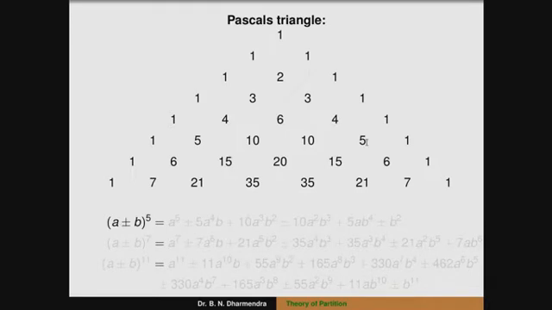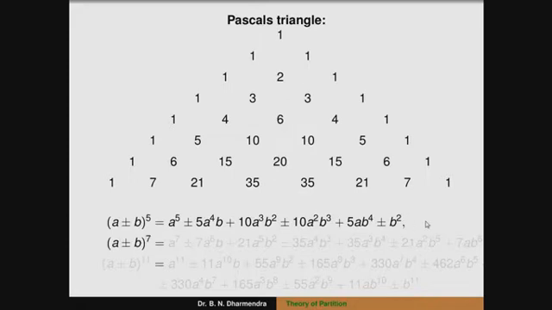So now we take (a plus or minus b) to the power of 5. The expansion is a to the power of 5 plus or minus 5 into a to the power of 4 into b, plus 10 a cube b square, plus or minus 10 into a square b cube, plus 5 into a into b to the power of 4, plus or minus b to the power of 5. Except the first term and the last term, whose coefficients are 1, the remaining are multiples of 5. So definitely this is congruent to a to the power of 5 plus or minus b to the power of 5 modulo 5.